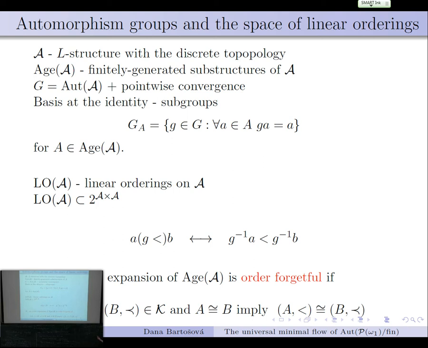expanded by linear orders. But these expansions will be nice in a way that we can forget them. So we add them and then we forget them. Add them for rigidity, but forgetfulness gives us a simpler approach. So what does it mean? It means that if we arbitrarily put linear orderings, that we allow, so are in the class, and the original structures in B are isomorphic, then they are also isomorphic after adding a linear order. So we don't change isomorphism types.